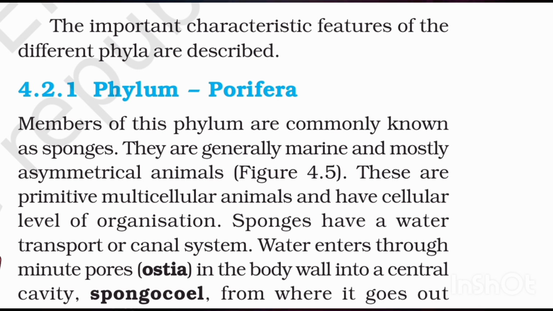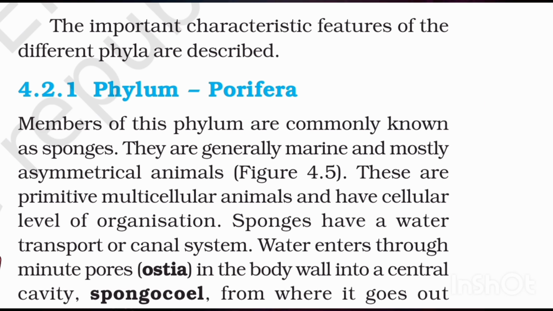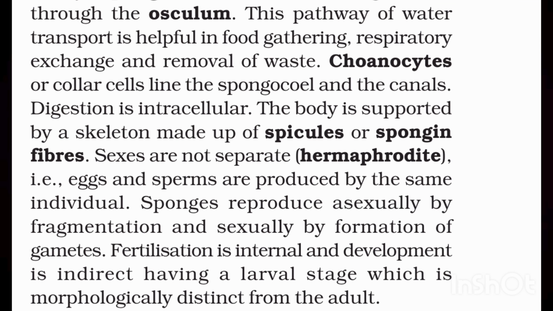Phylum Porifera. Members of this phylum are commonly known as sponges. They are generally marine and mostly asymmetrical animals. Figure 4.5. These are primitive multicellular animals and have cellular level of organization. Sponges have a water transport or canal system. Water enters through minute pores, ostia, in the body wall into a central cavity, spongocoel, from where it goes out through the osculum. This pathway of water transport is helpful in food gathering, respiratory exchange, and removal of waste.